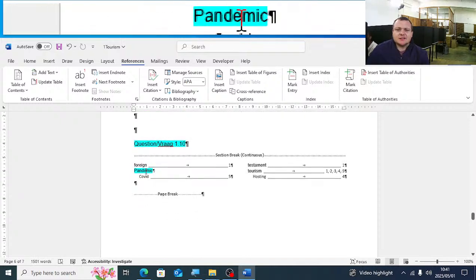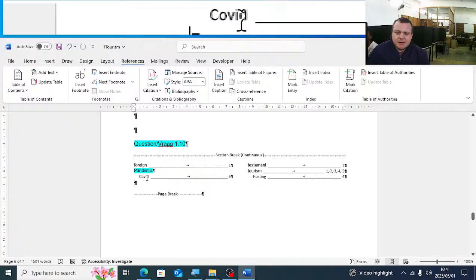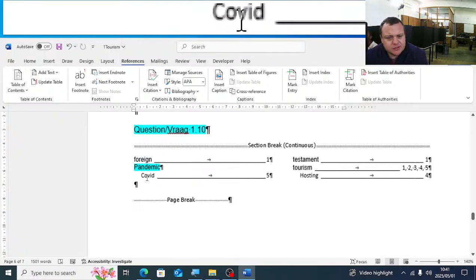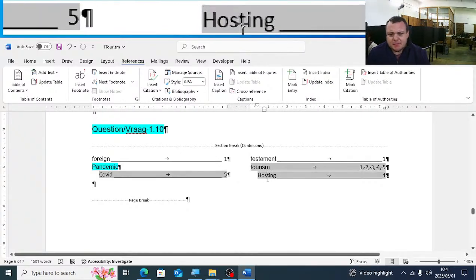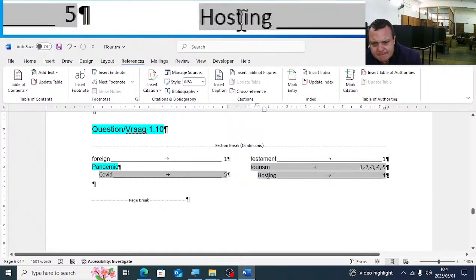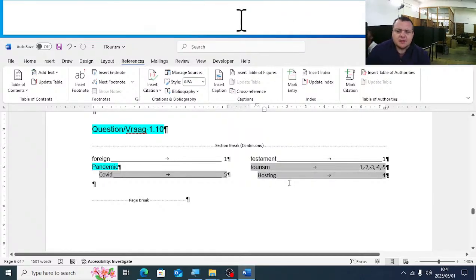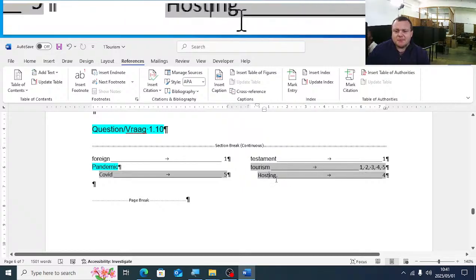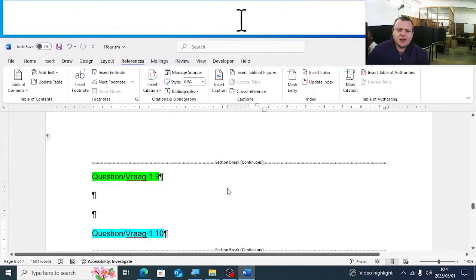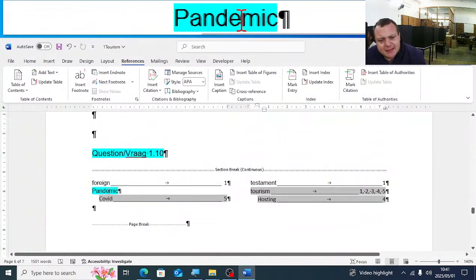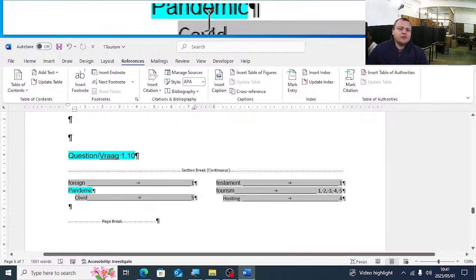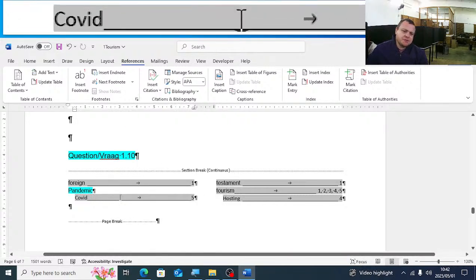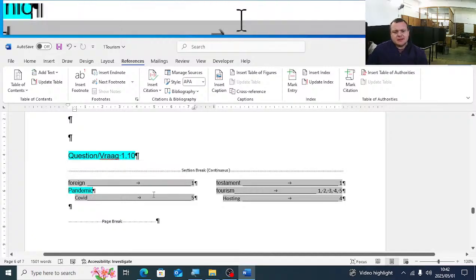You'll see here, guys, there's pandemic. There's COVID as a sub-entry below pandemic. You'll see tourism also has hosting as a sub-entry. Let's just see there. So on page 4, tourism has a sub-entry called hosting. So you just go back up, and you'll see this pandemic is highlighted in that light blue. Do you see that? We do not want that light blue. It's not part of the question paper, but let's say we do not want that light blue there.